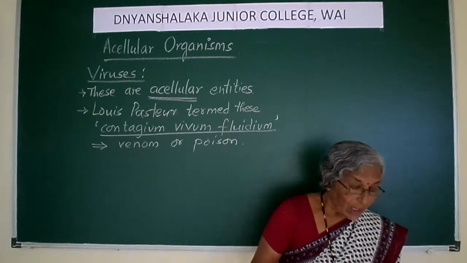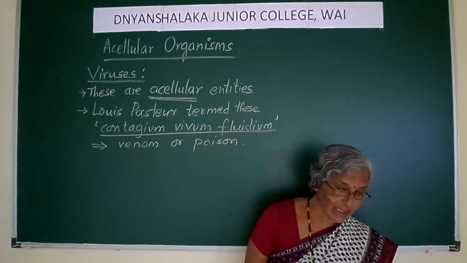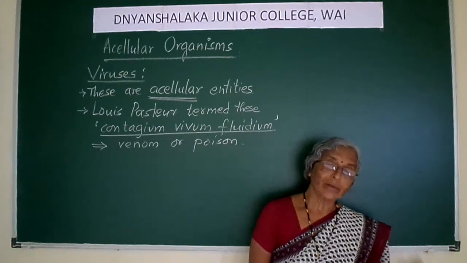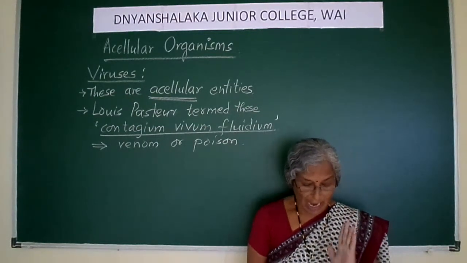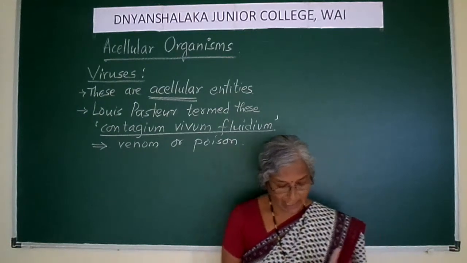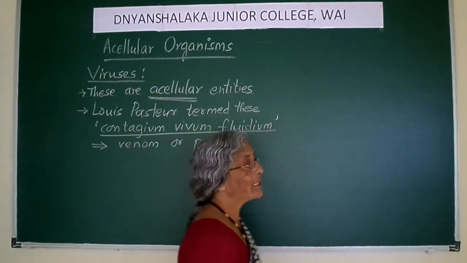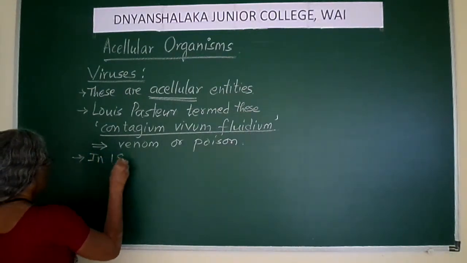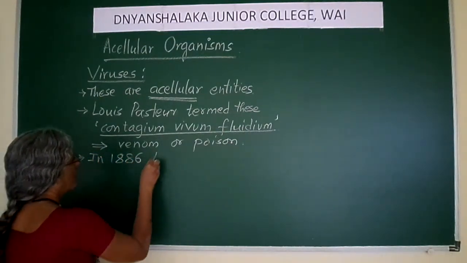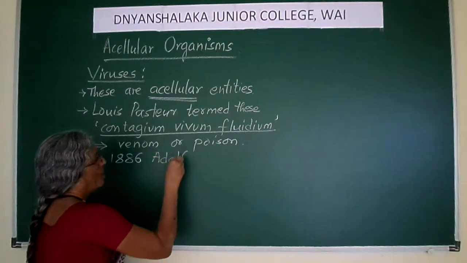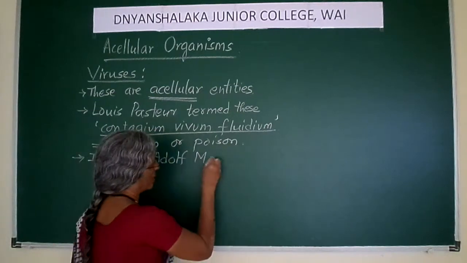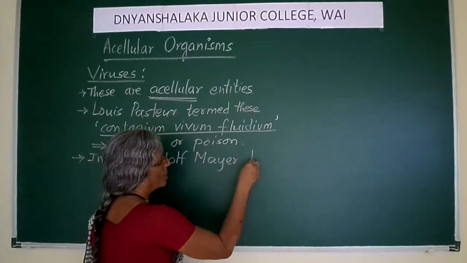Then the viruses were first demonstrated by Adolf Meyer, and that was in the year 1886. In 1886, Adolf Meyer, what did he do?